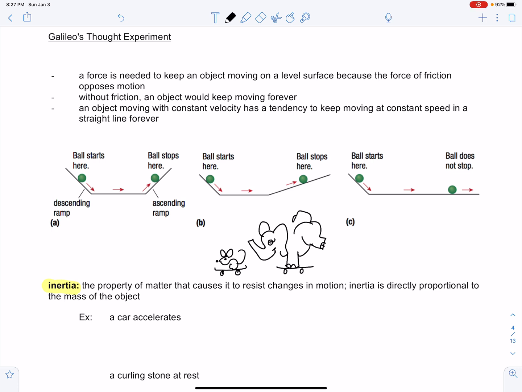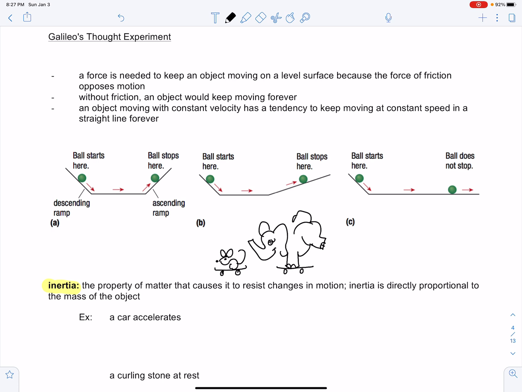Imagine both of these were coming towards you. Which one would be more difficult to force to come to rest? You can imagine that the elephant, which carries more mass, would be more difficult to stop. Whereas the mouse, because it has less mass, is easier to stop with a force.